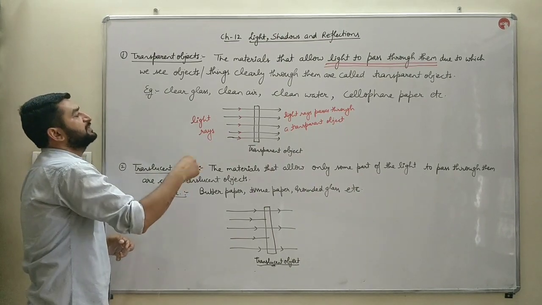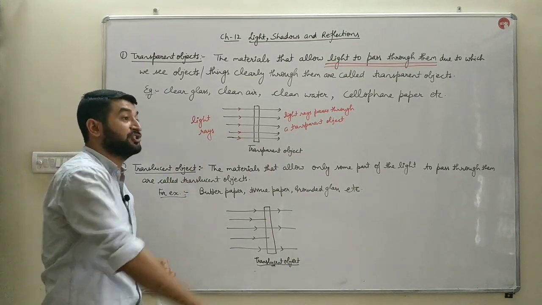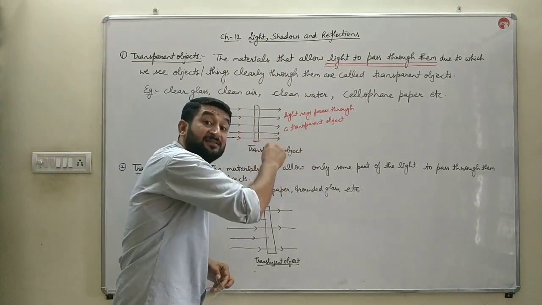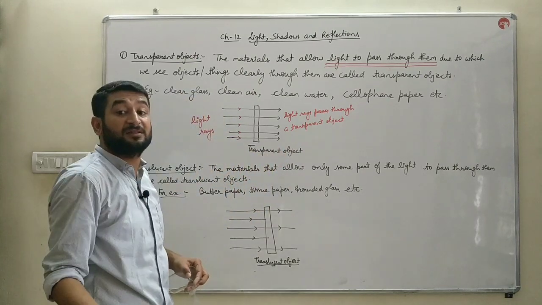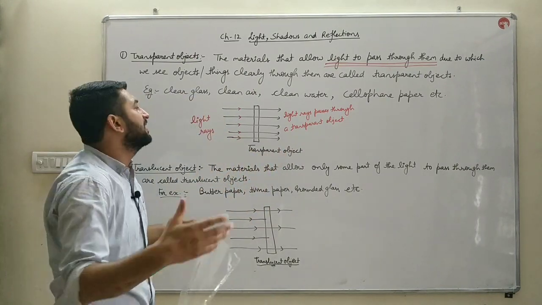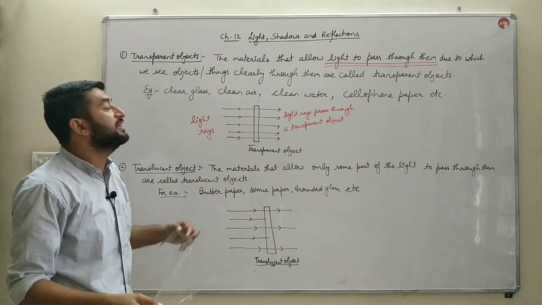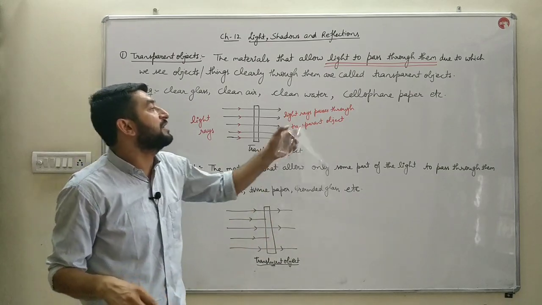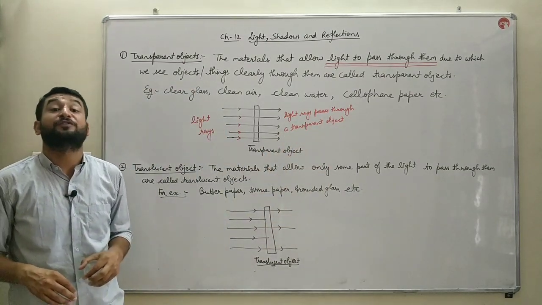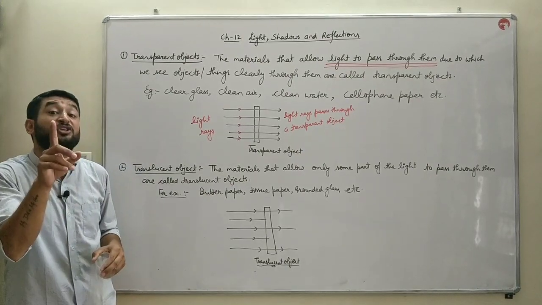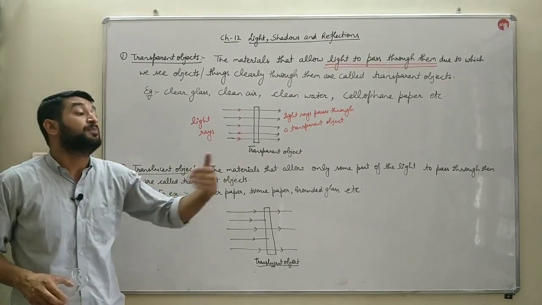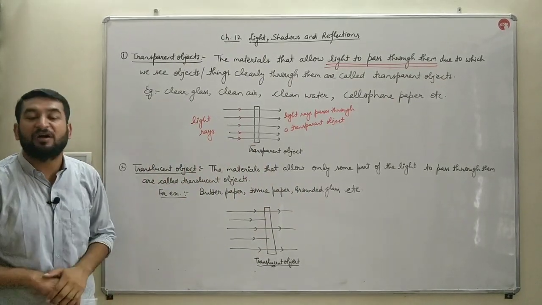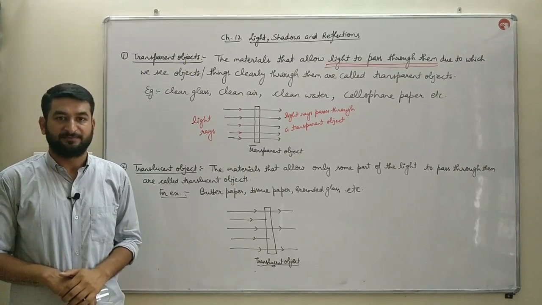So the examples of transparent objects are clear glass, and clean air which is present in this room between this camera and this board, through which you are clearly seeing this board. So this is clean air, or air simply. The air allows the light to pass through it. Clean water, you can see through the water very easily, very clearly. Cellophane paper, it's a special kind of paper of which sellotapes are made, and you can clearly see the things beyond the sellotape paper. So that's cellophane paper. And all these are examples of transparent objects.